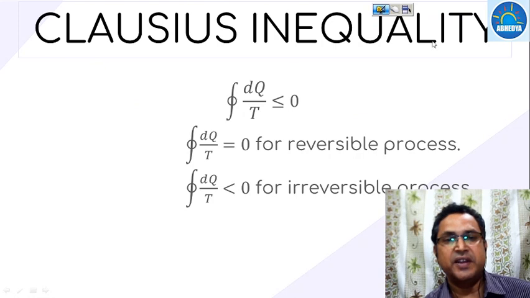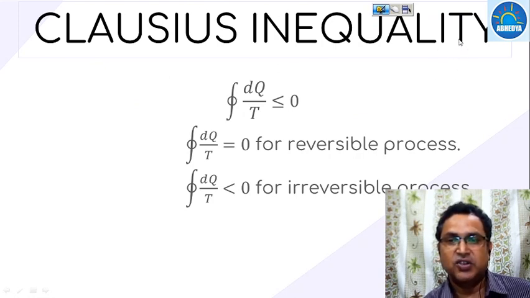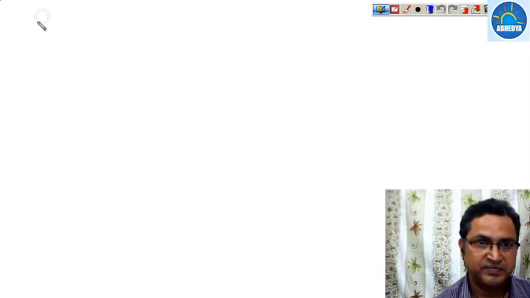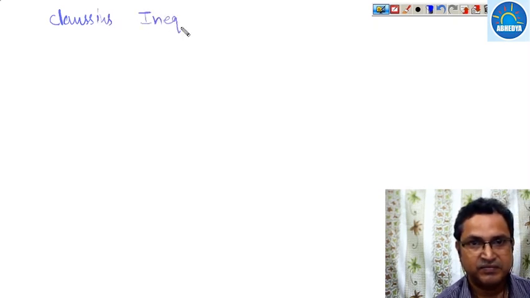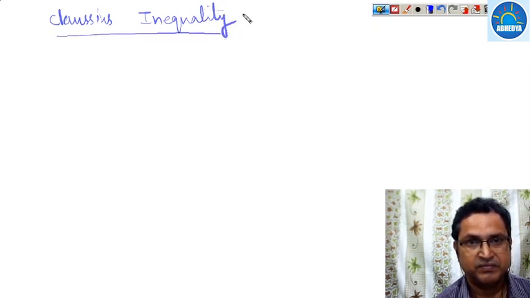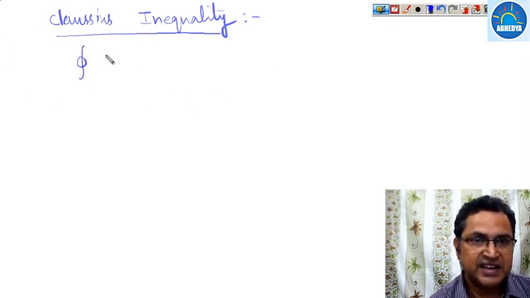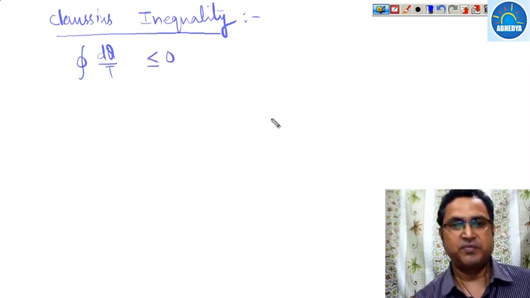Now this is very important, the Clausius inequality. So now let us see what the Clausius inequality is. Clausius inequality says that the cyclic integration of dQ upon T will be less than or equal to 0.